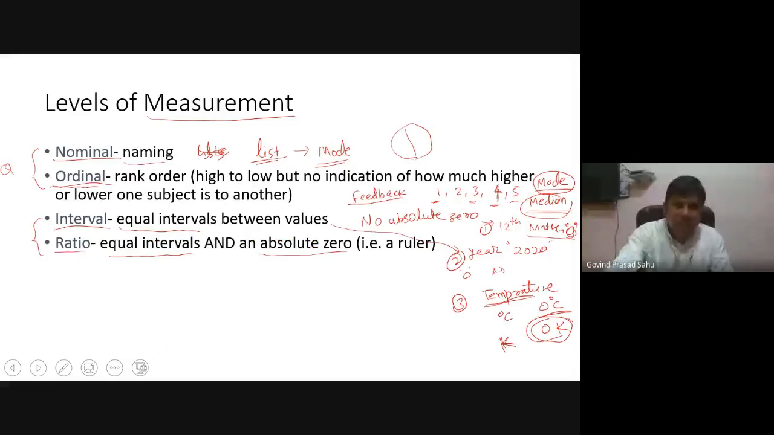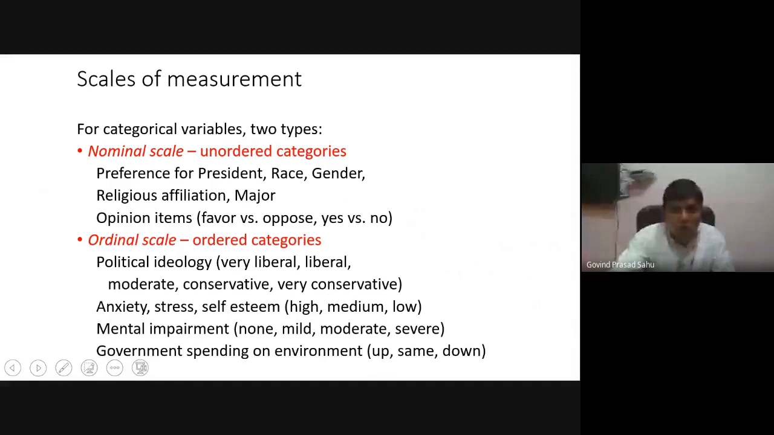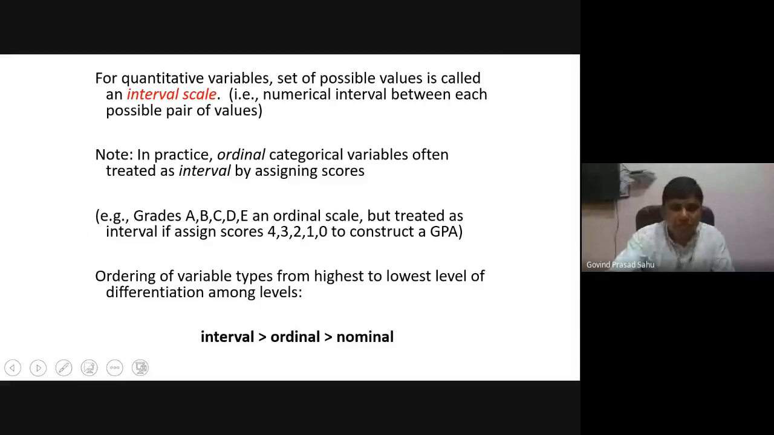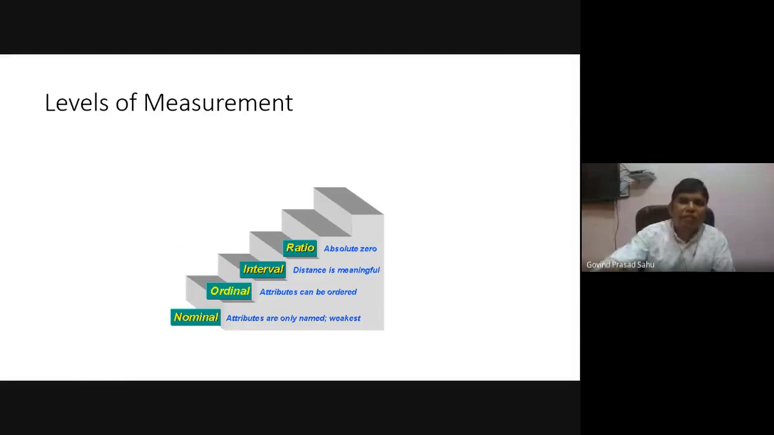For the nominal scale of measurement and ordinal scale, we have already talked about all these things, like high, medium, low. The nominal scale is an unordered category, and the ordinal scale is an ordered category. Both are categorical data. Grades A, B, C, D. So this is the final summary of the different levels of measurement.